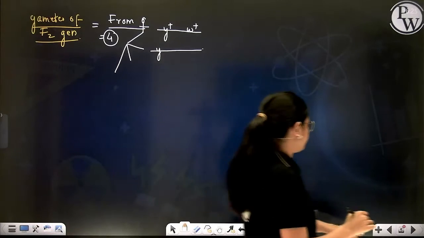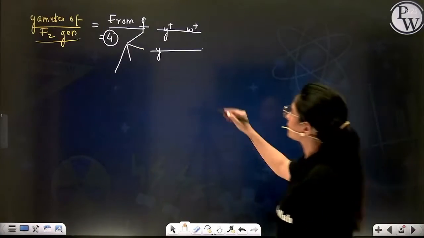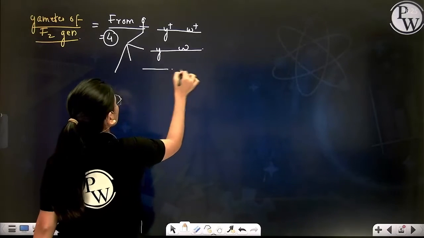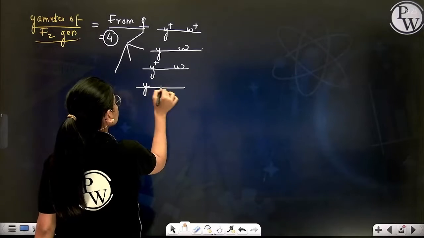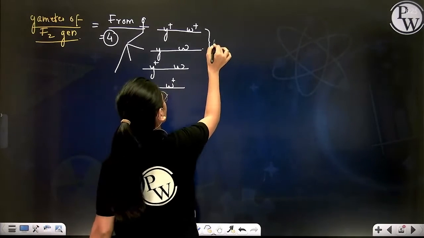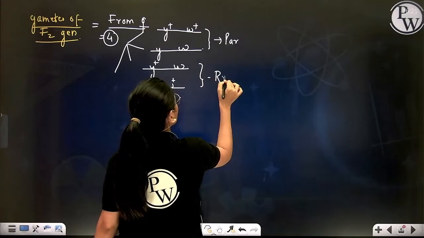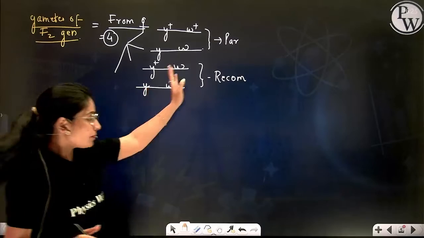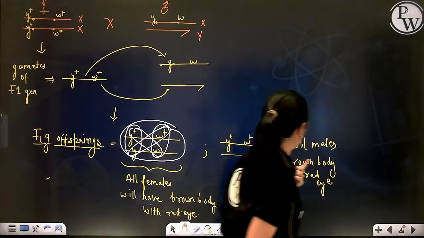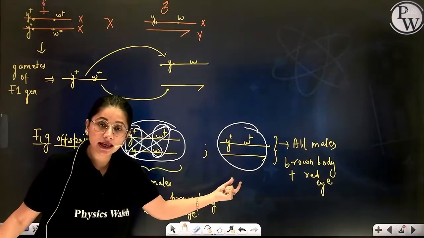Check this. Just check this. 2 parental, right? And 2 are the recombinants. So these 2 are the parental gametes and these 2 are the recombinant gametes. Clear? Now from the father, this is also going to produce the gametes.